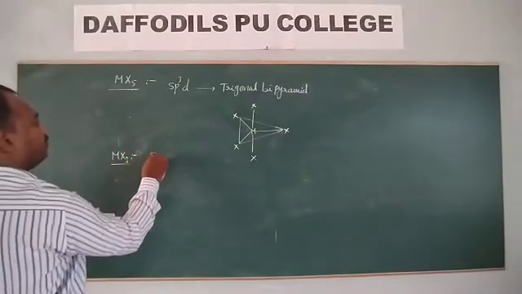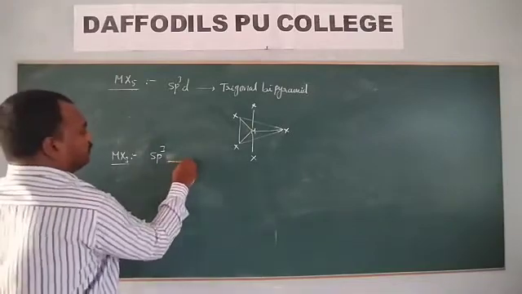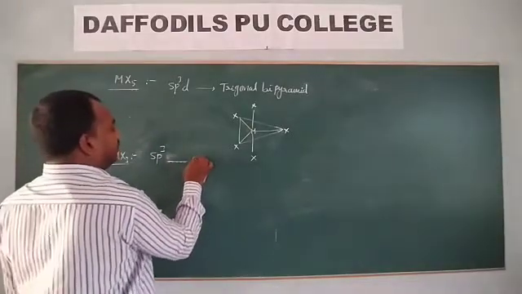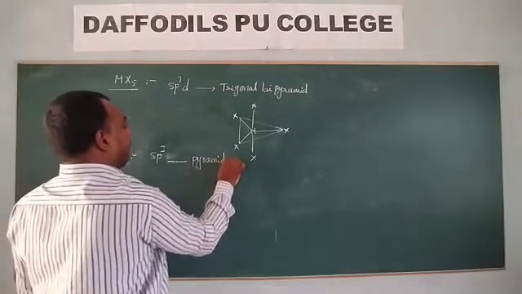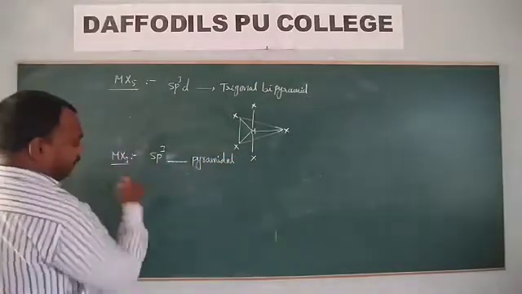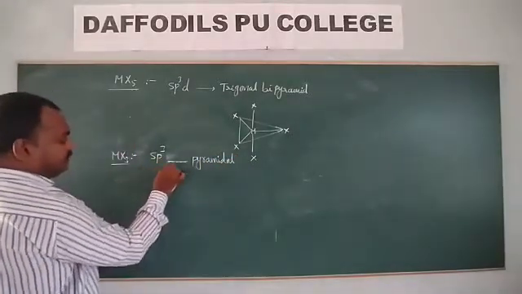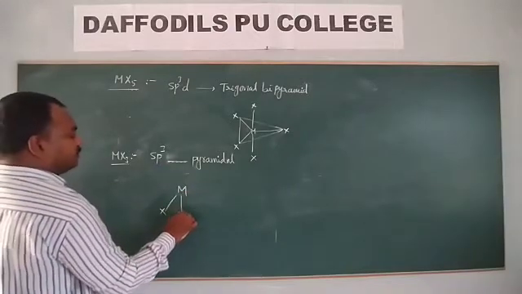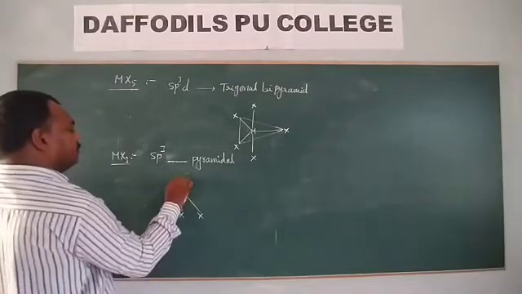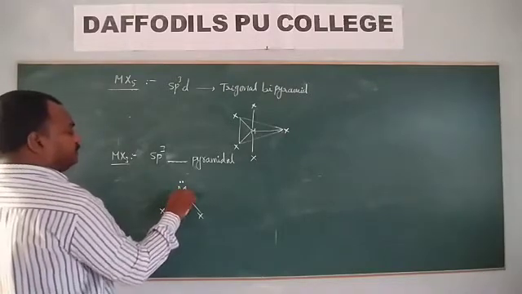In case of MX3 type of molecules, they undergo sp3 hybridization and the shape is pyramidal. Example, NCl3. This is the central atom, these are the ends, and this is the lone pair of electrons.